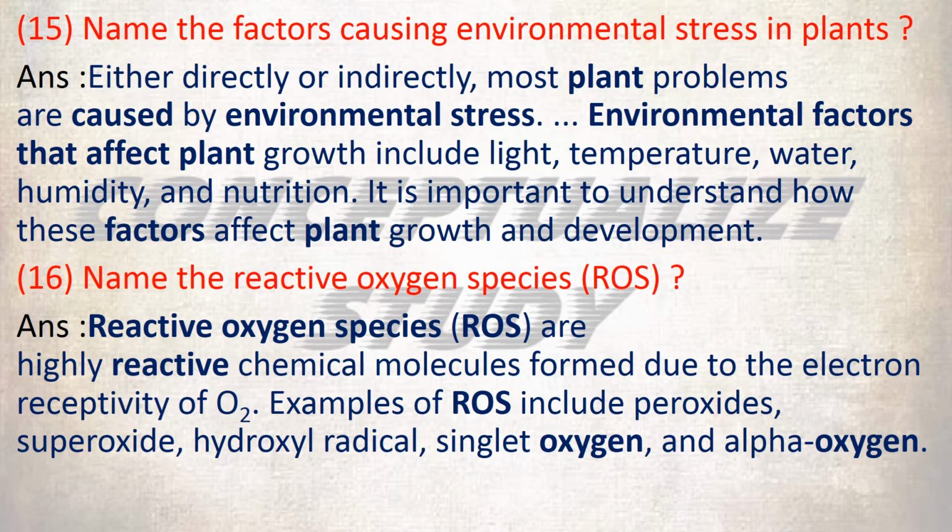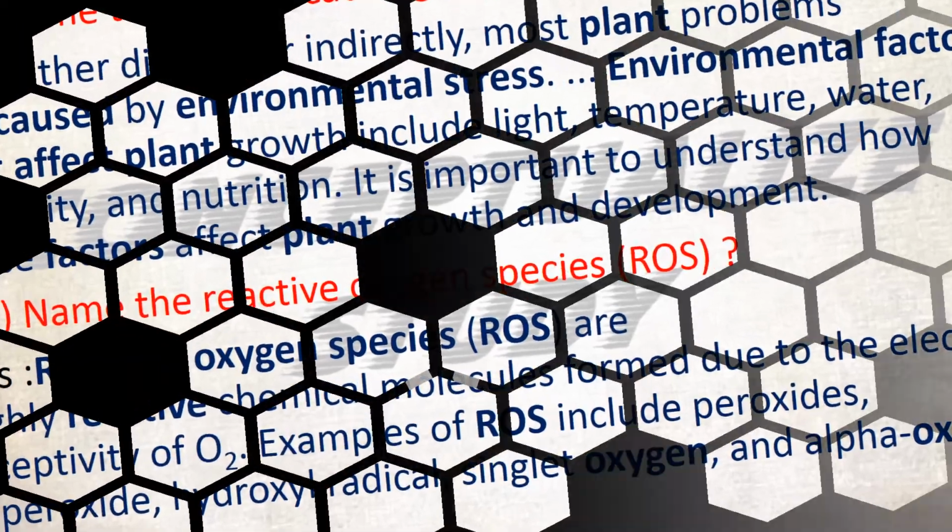Question number 16. Name the reactive oxygen species. ROS are highly reactive chemical molecules formed due to the electron receptivity of oxygen. Examples of ROS include peroxides, superoxide, hydroxyl radical, singlet oxygen, and alpha oxygen.